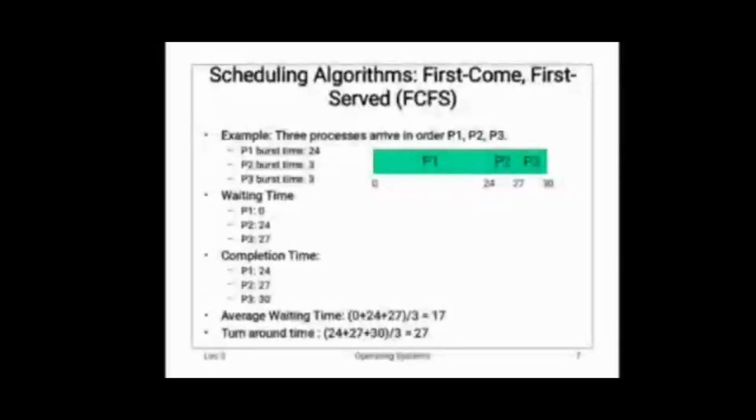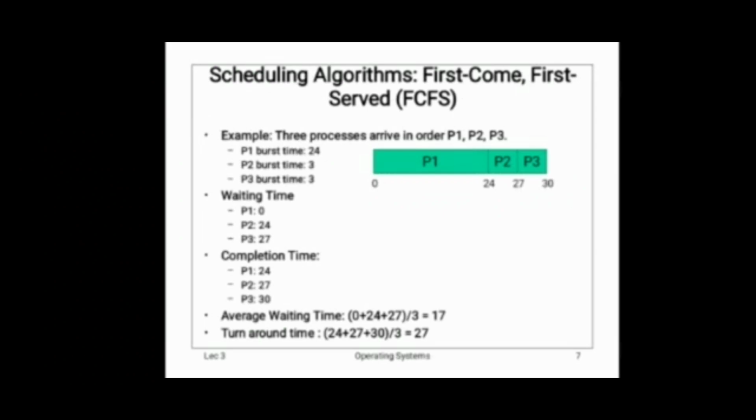And we have to calculate turnaround time. For turnaround time, we have to add the completion time of the 3 processes. For process 1, it will complete at 24 milliseconds. For process 2, it will wait until process 1 completion. After that, it will gain 3 burst time and it will complete at 27 milliseconds. For P3, it will wait until process 1 completion and process 2 completion, and it will gain 3 burst time and complete at 30 milliseconds.